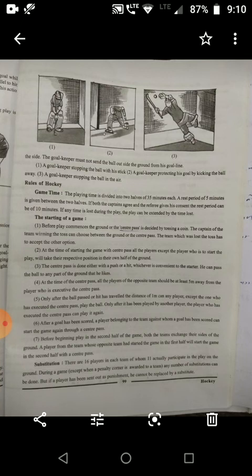तो स्टार्टिंग of the game, before play commences, the ground or the center pass is decided by tossing a coin. टॉस जीतने वाले को सेंटर पास मिलता है या अपनी चॉइस का ग्राउंड मिलता है। At the time of starting the game with the center pass, all the players except the player who is to start the play will take their respective positions in their own half of the ground.